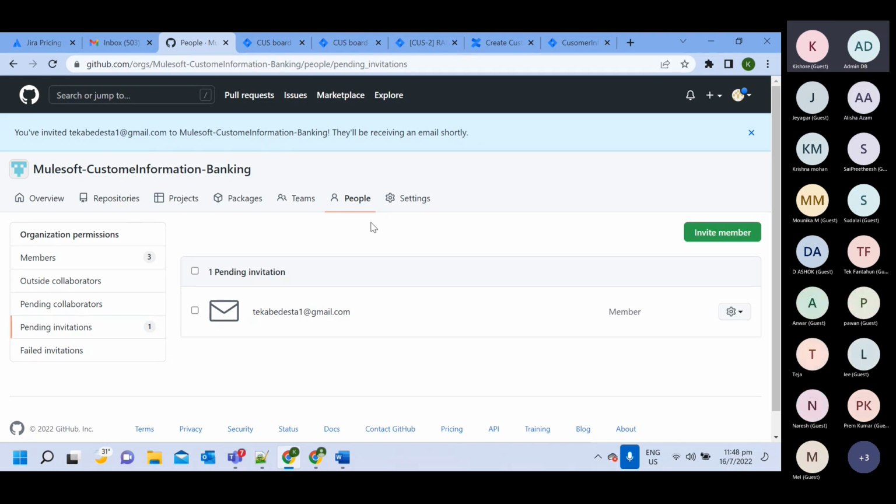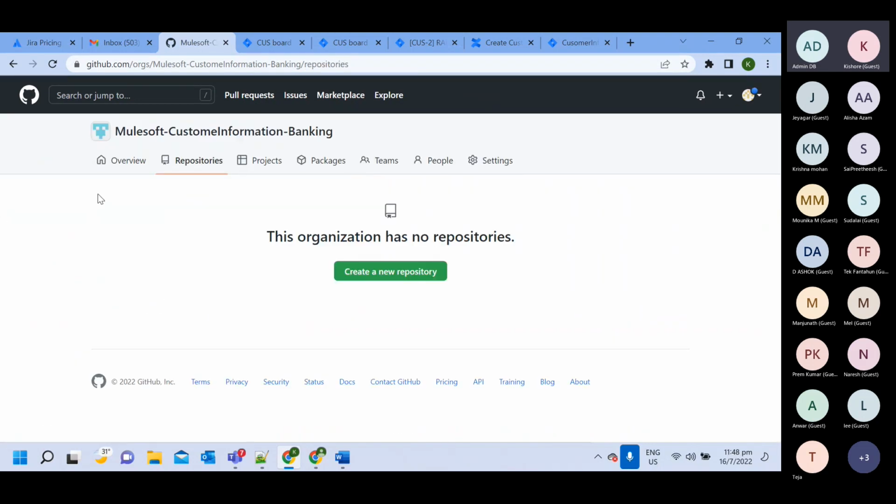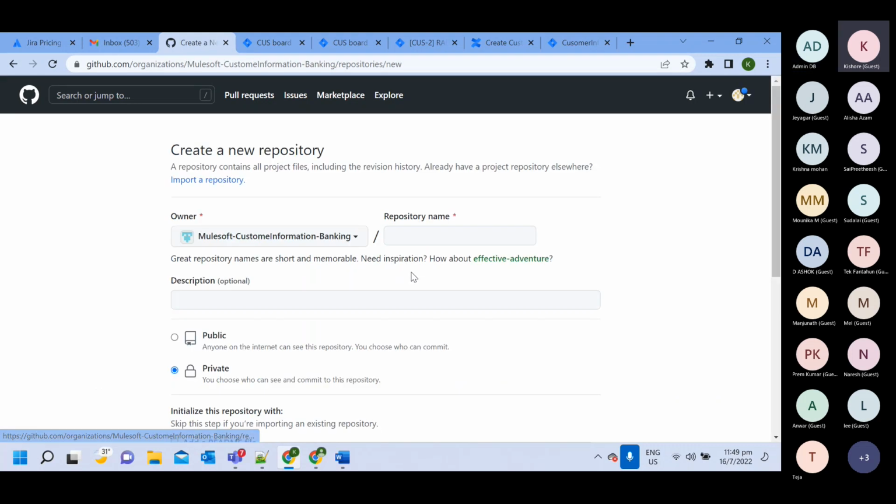Okay, now coming to this, we have multiple options here. So first I will go to repository, and here we will have multiple APIs we are going to develop, and multiple projects, what you can say Mule application or Mule project, we are going to develop here. So our first will be customer information, create customer information. Okay, so for that I will create one repository. So repository will be customer information.